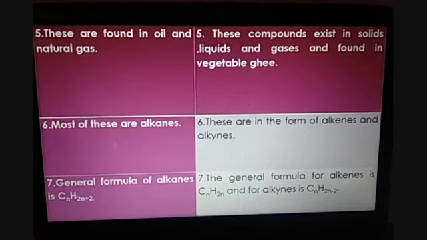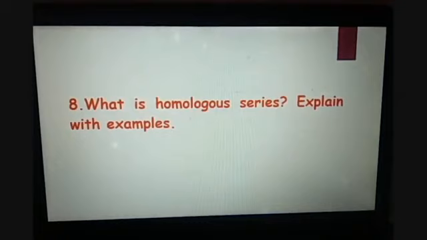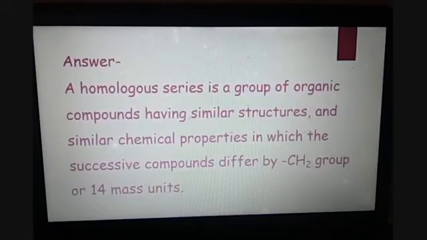Let us move on to the next question now. What is a homologous series? Explain with examples. Although we have discussed this question many times, because this was one of the questions of your exercise as well. The answer for this is, a homologous series is a group of organic compounds having similar structures and similar chemical properties, in which the successive compounds differ by a CH2 group or mass of 14 units.